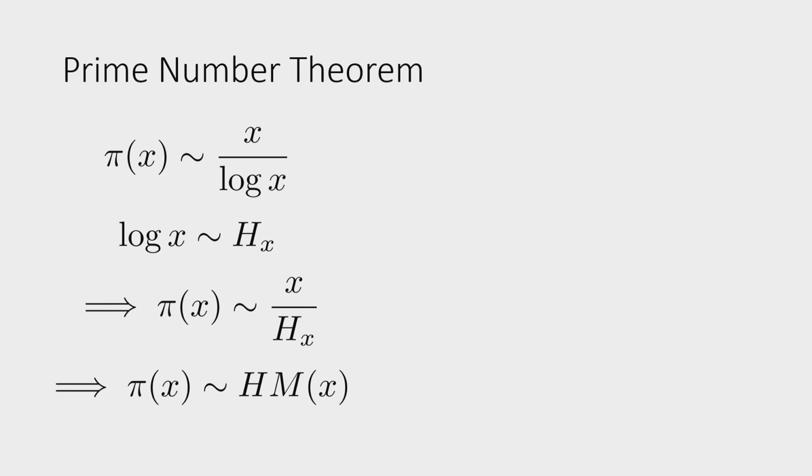And now as a corollary, because this is just the mean, if you take more and more numbers, such that the maximum element gets larger and larger, then obviously the mean also gets larger, and so pi of x gets larger, and so there are infinitely many primes. So we have now one more proof for that, but it's kind of useless because there are already so many proofs, but it's nice that we can demonstrate a fact that we know to be true.